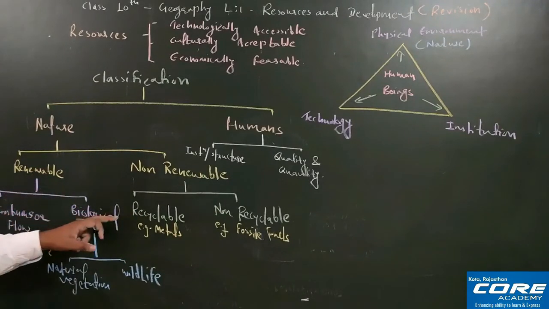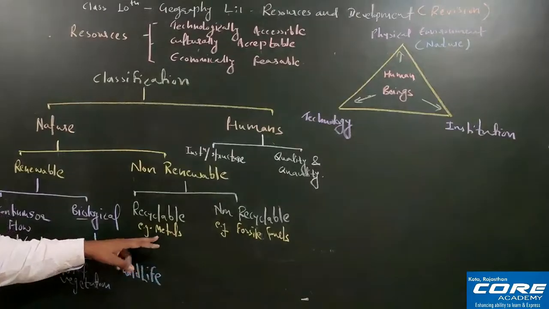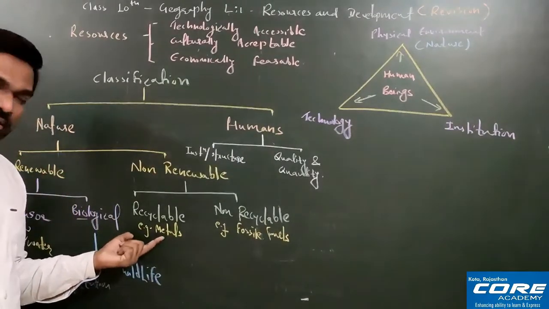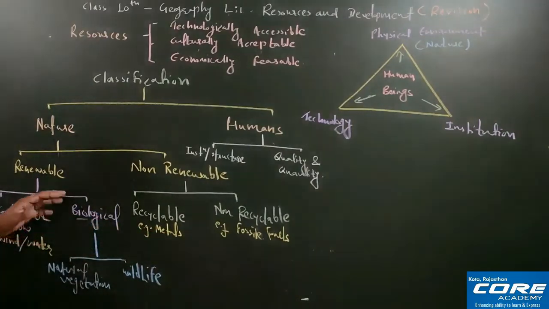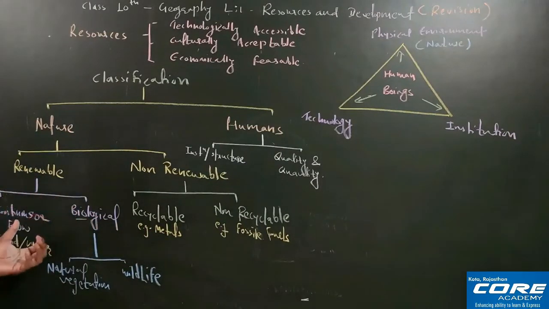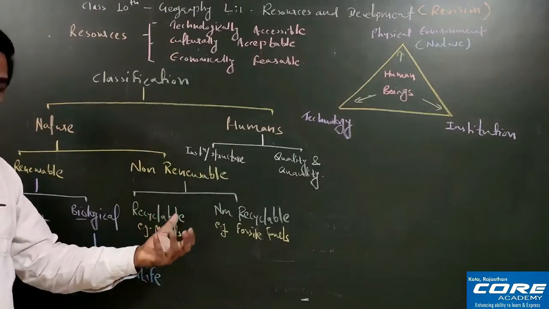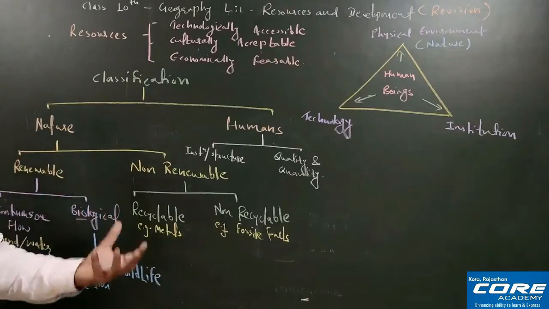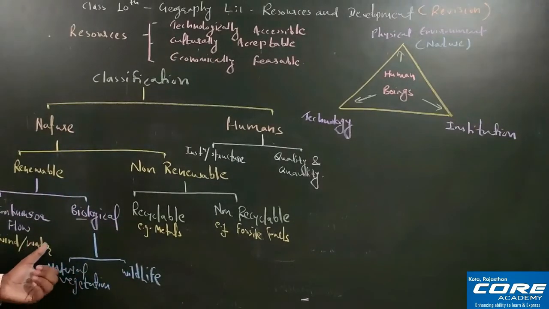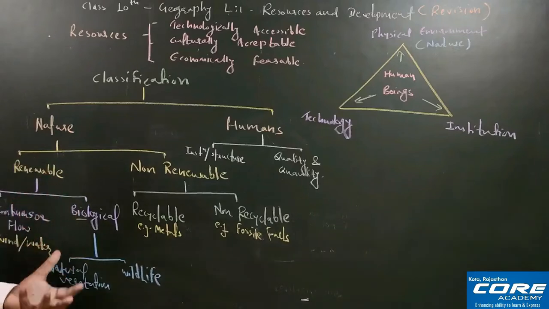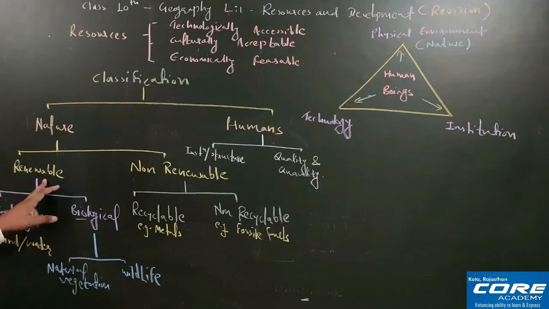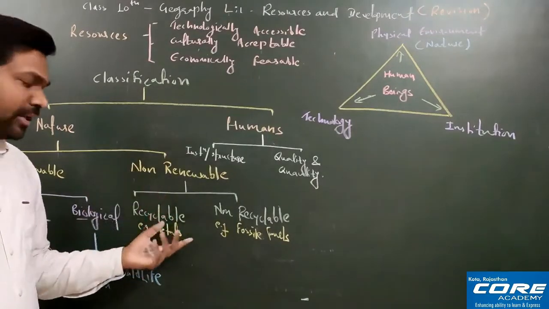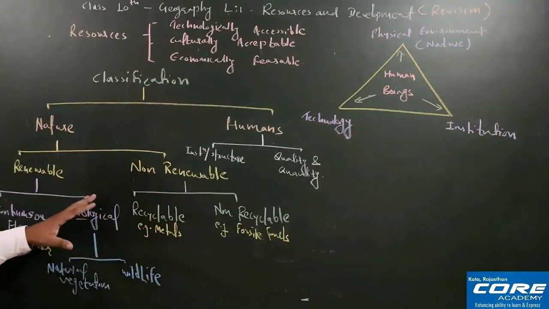Recyclable and renewable. So here, beta, recyclable: one particular piece of metal you are again and again using, you are recycling it and reusing it. Fine. But in renewable you are not reusing it; from one particular component other components are derived. Suppose animals are there, from animals new animals come. Trees are there, from one tree or plant new trees and plants come. So here renewal is happening. But in recyclable, renewal is not happening; one thing you are using again and again by doing recycling. So I hope the picture is very much clear to all of you.